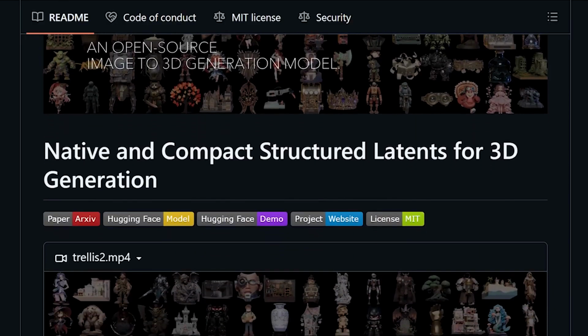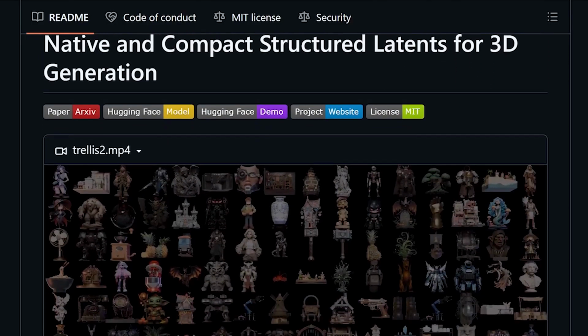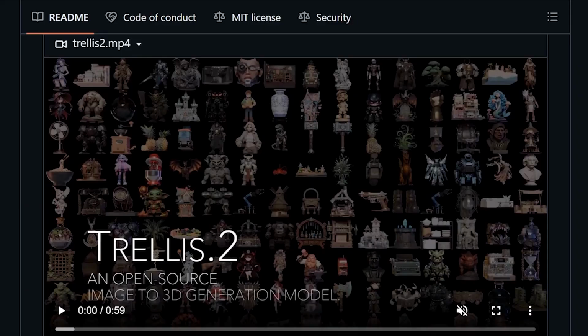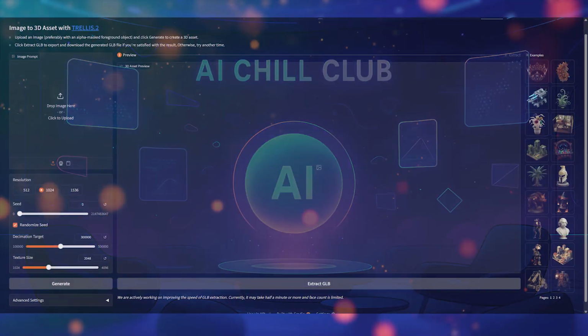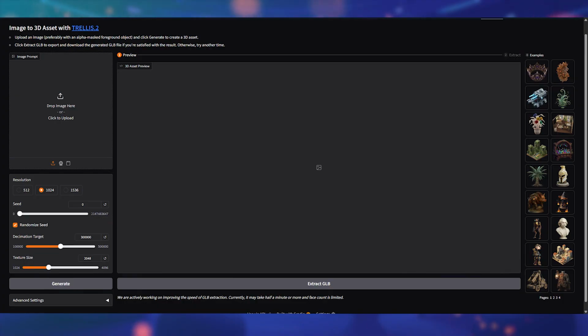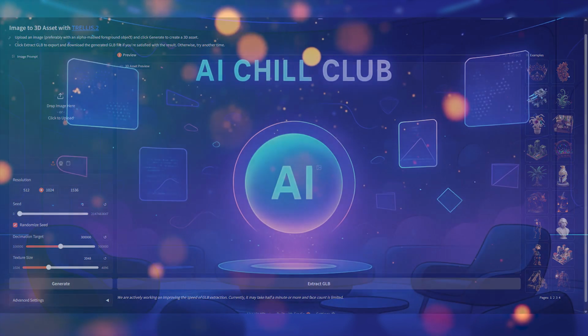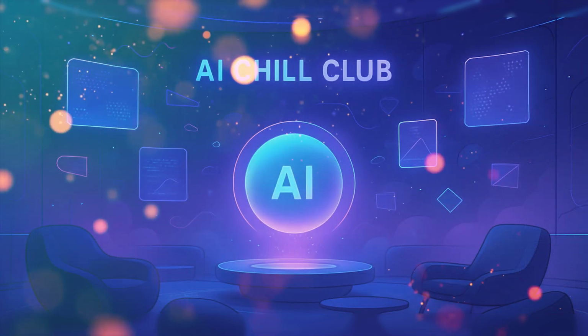They also provide official demos in multiple forms. They include a demo video file on GitHub, and they note it's compressed due to GitHub size limits, with a higher quality version on the project page. They also provide an official Hugging Face Space demo. The workflow is simple. Upload an image, generate a 3D model, preview it, and export a GLB, a practical boundary based on their official notes.